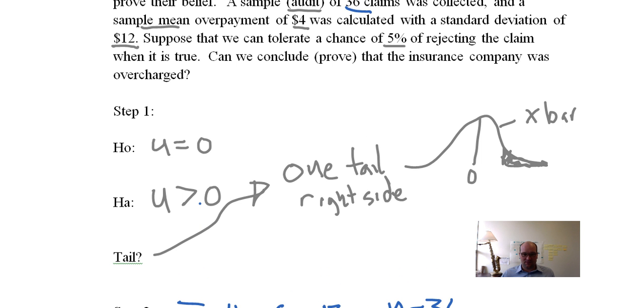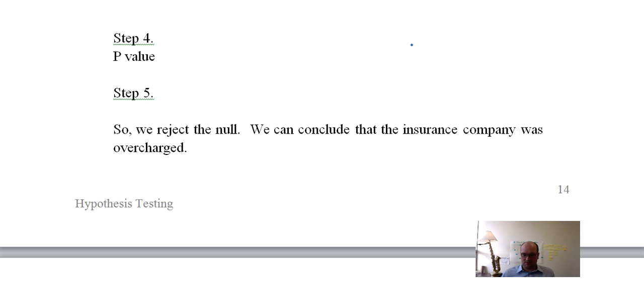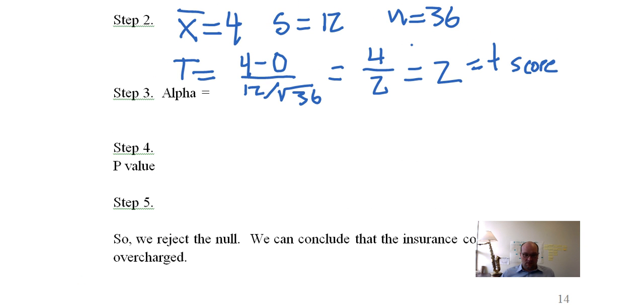Well, it actually tells us the alpha up here. Suppose that we can tolerate a chance of 5% of rejecting the claim when it's true. So that is the alpha, 5%. So I didn't write very well, but let's change colors. So alpha is 0.05. Okay. That's it for step 3.